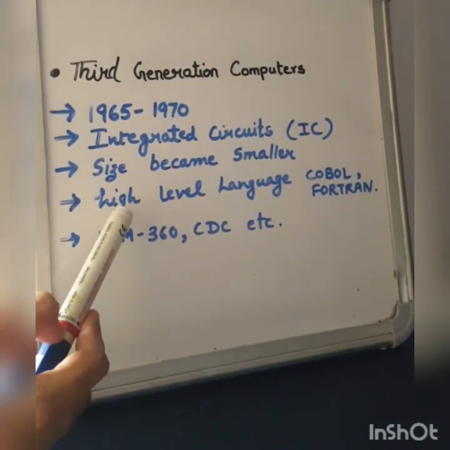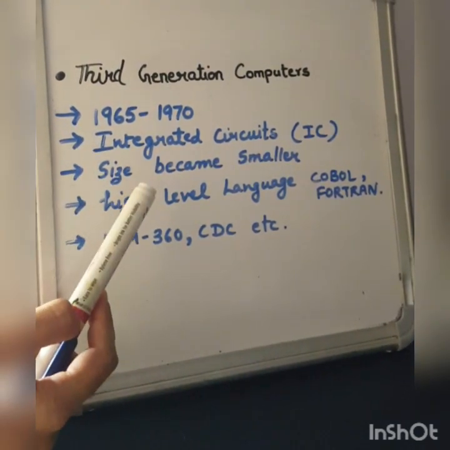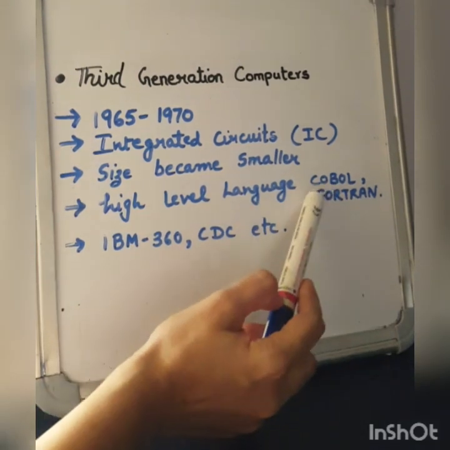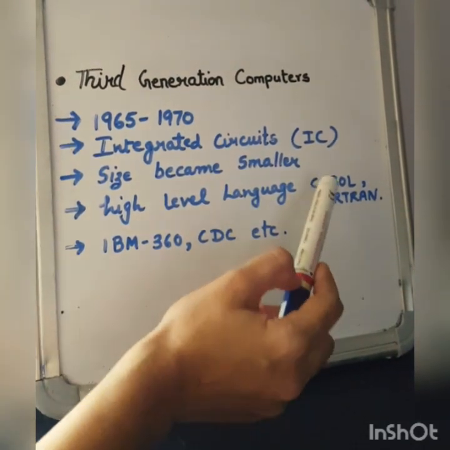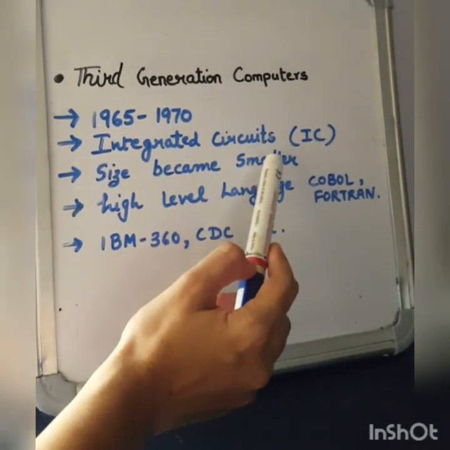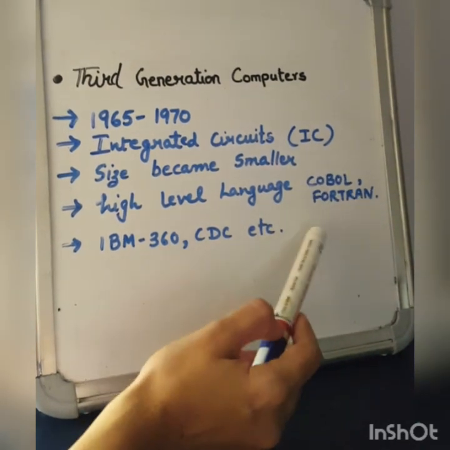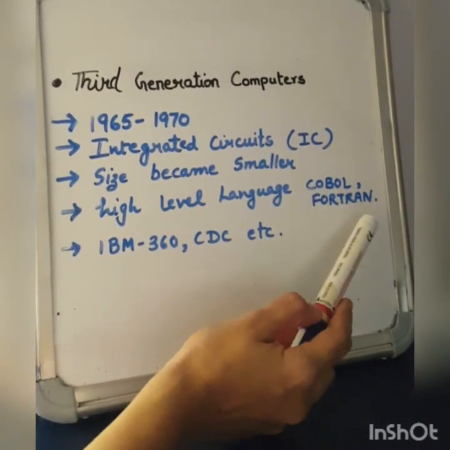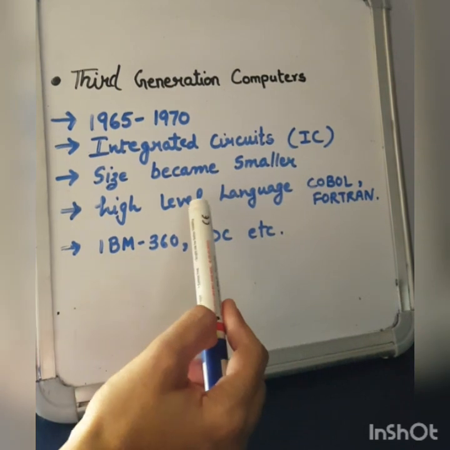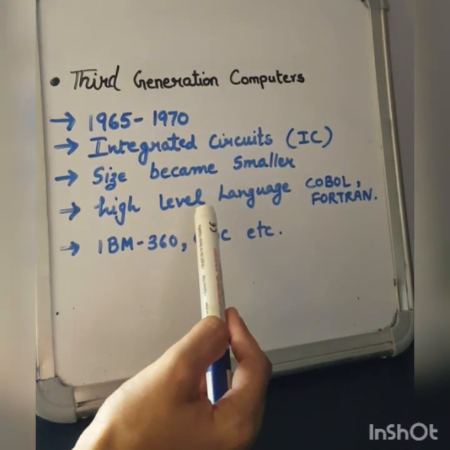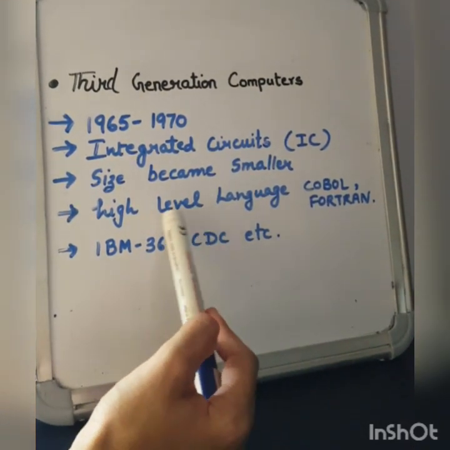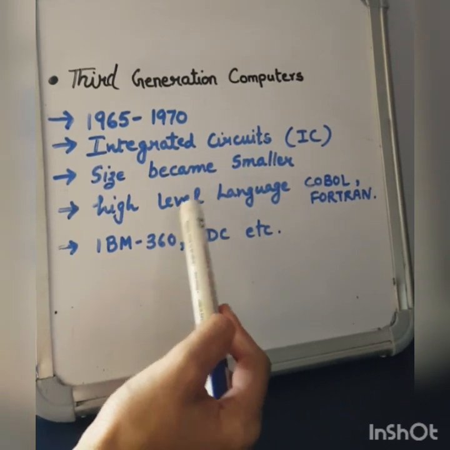High-level languages are used in third generation computers like Fortran and COBOL. The full form of COBOL is Common Business Oriented Language, and Fortran is Formula Translation. These languages are almost equal to the English language, and they are very user-friendly.